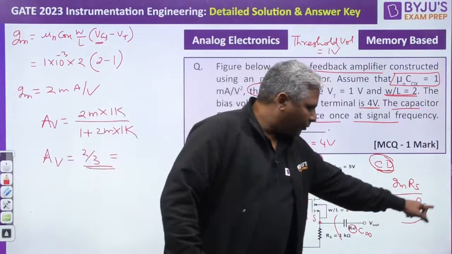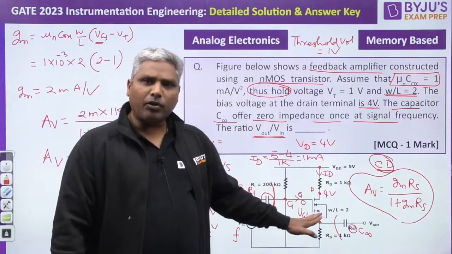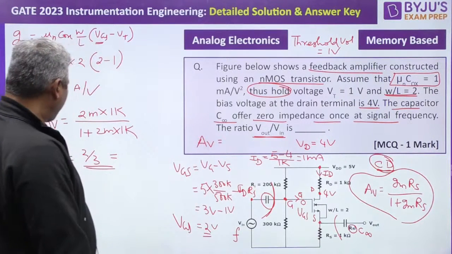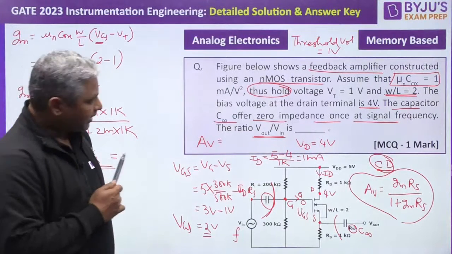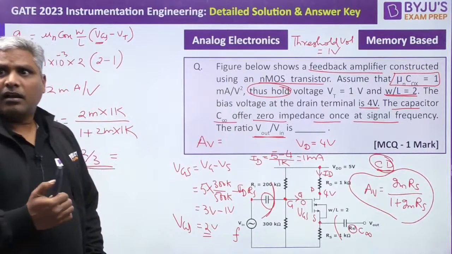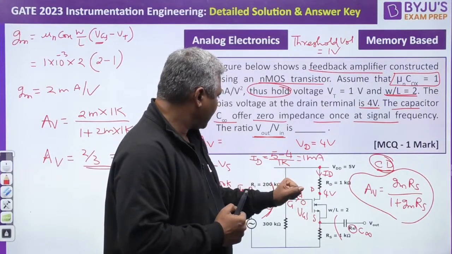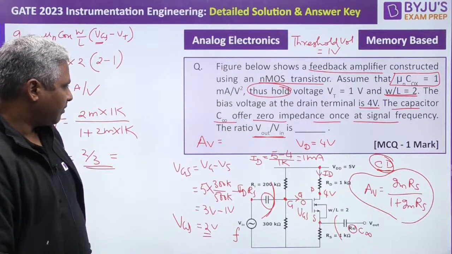If you don't remember the expression for this, you just draw the AC equivalent model of this. 0.6. Is it correct? Please check it, guys. I think it should be close to point. Did we do all the things correct here? Because I doubt we should get it as close to 0.9 something. Did we make any mistake here? VD is 4, ID is 5 minus 4, 1. GMRS by 1 plus GMRS.